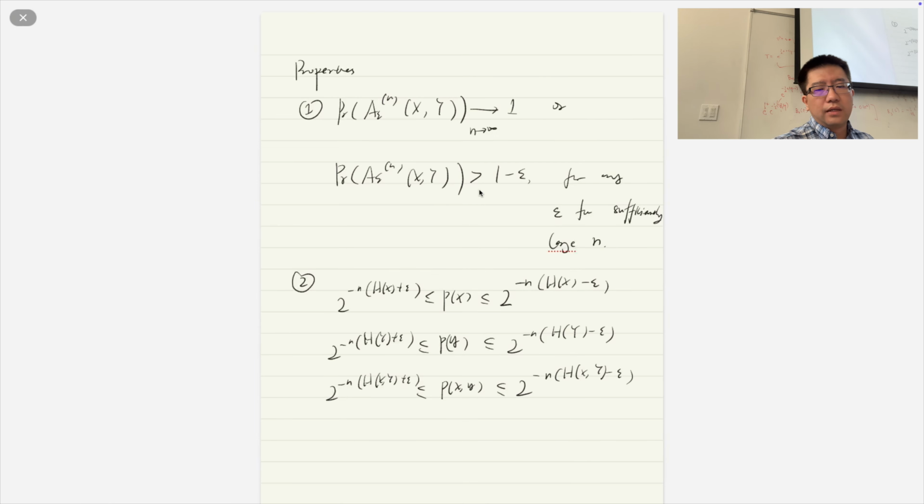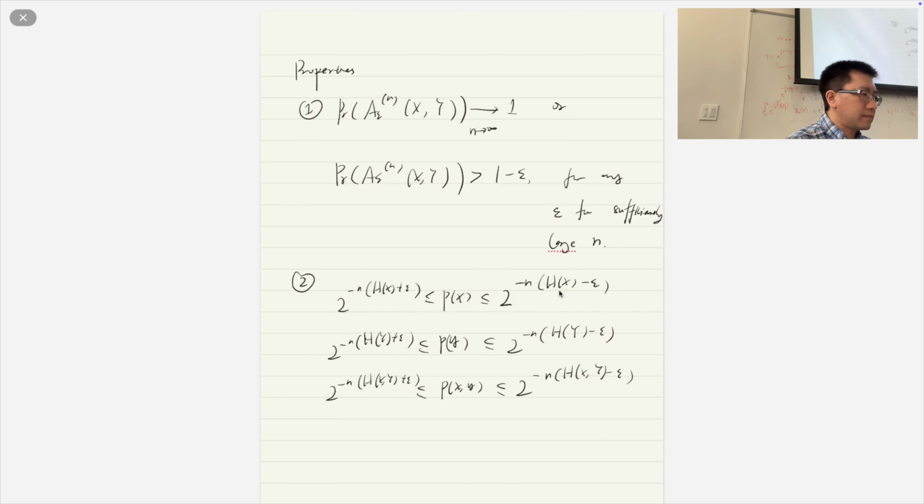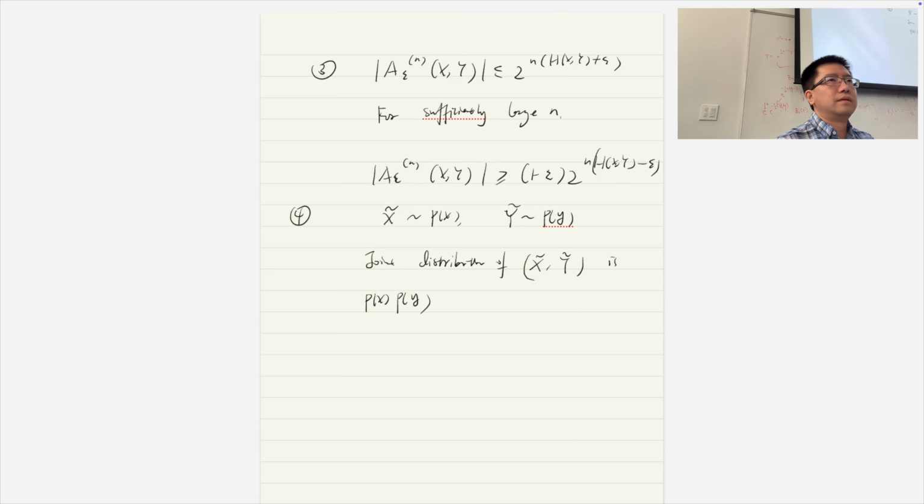Right. So when we talk about the typical set, this X, Y is generated from the joint distribution. But now the marginal distributions are still the same, p_X and p_Y, but they're independent, and then we generate these pairs X and Y. So would that be typical? Or what is the probability that this pair X, Y will fall in this set? This is a key step in proving the channel capacity. So later on, you're going to see that.